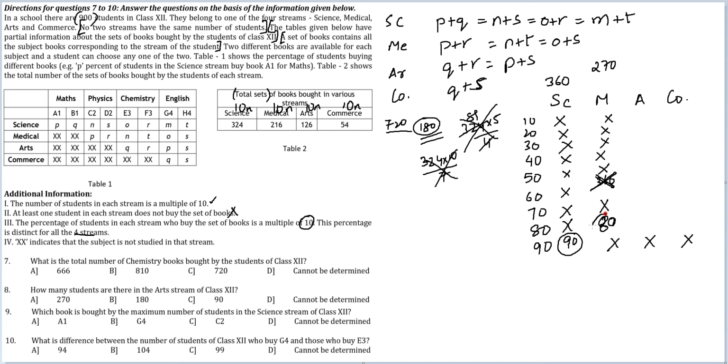So the only possibility left is 80% of the people in medical buy the books, and the number of people in medical are 270. So 80 cannot be here, 80 cannot be here. Let's get to arts. Now 126, can it be 70%? Yes, it can be 70% because this number is divisible by 7. 126 into 10 by 7 is 180. So I can have 70 here and potentially have 180 here.